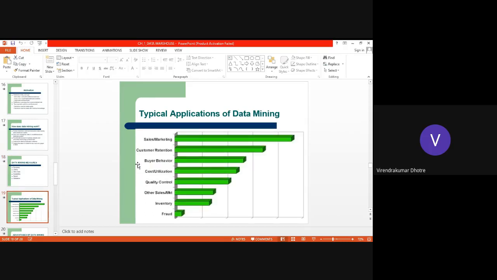What are the different applications of data mining? There are tremendous applications of data mining. We can say now almost every sector, every field is using data mining. Sales and marketing is the biggest application of data mining, where information regarding sales and the logistics are stored or processed. And based on that, the market also changes the scenario. We can keep an eye on that.